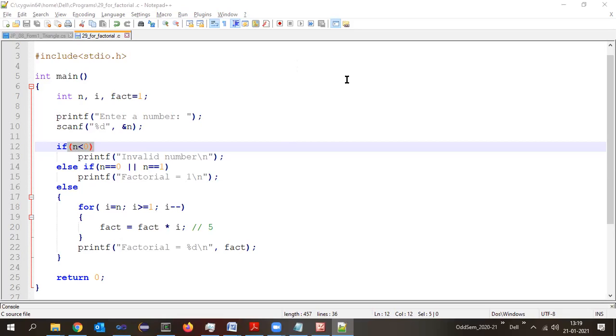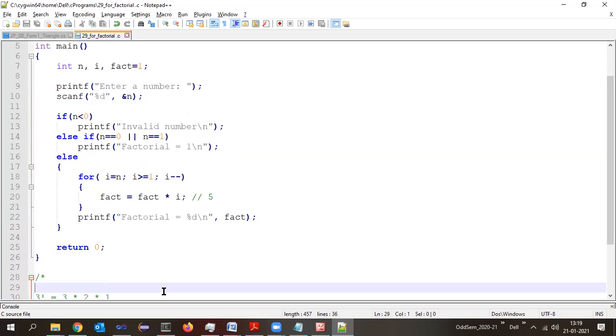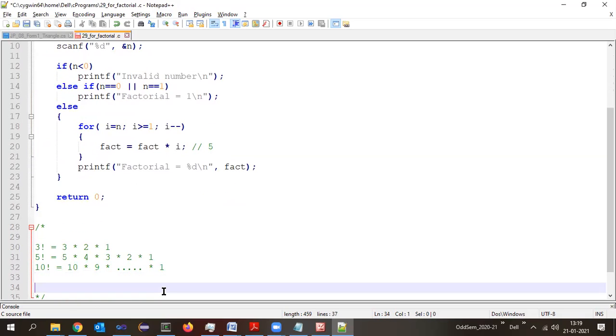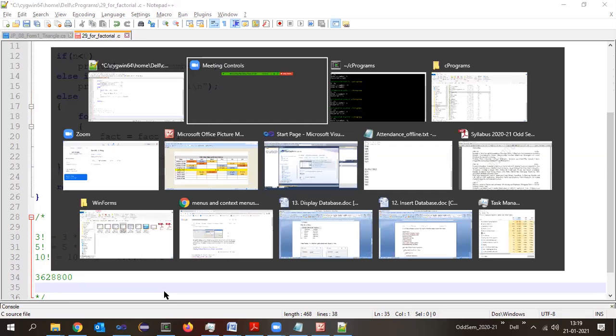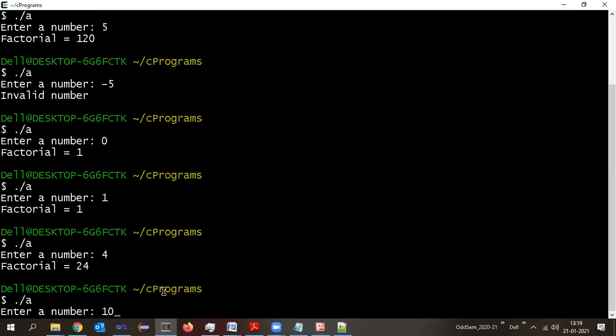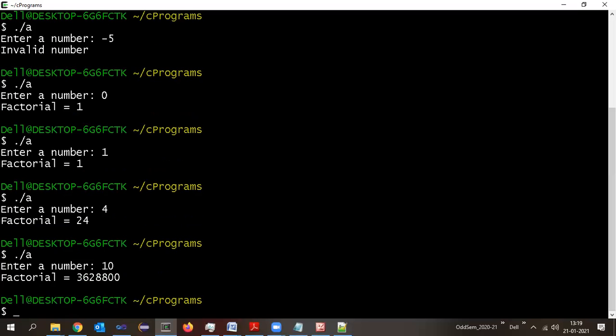It is 3628800. Let us see whether our code gives the same value or some other value. 3628800.